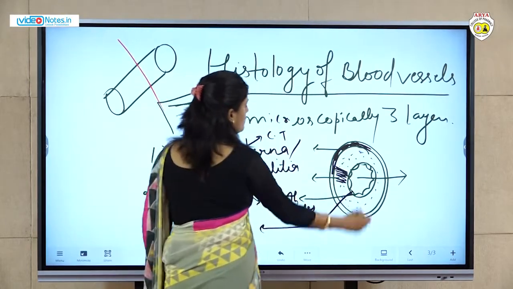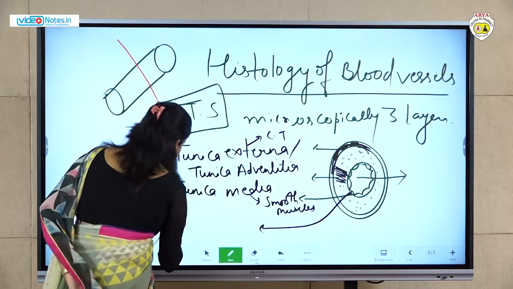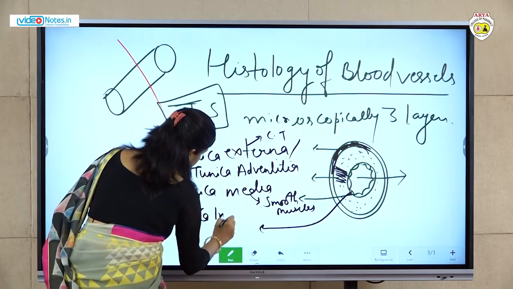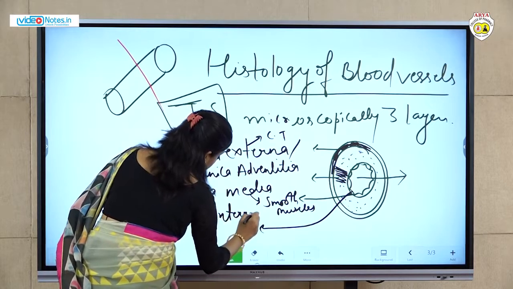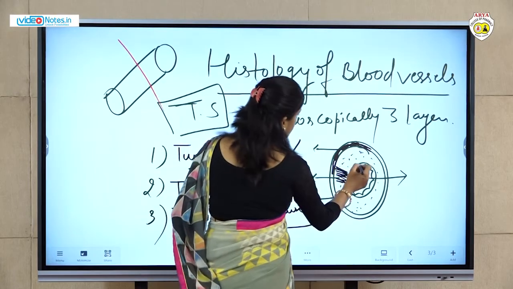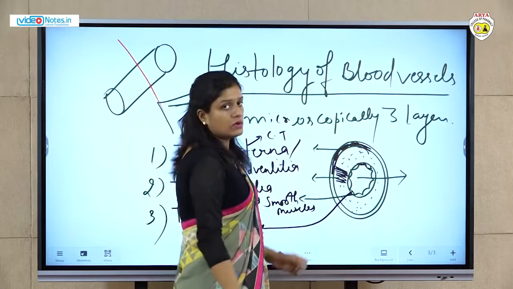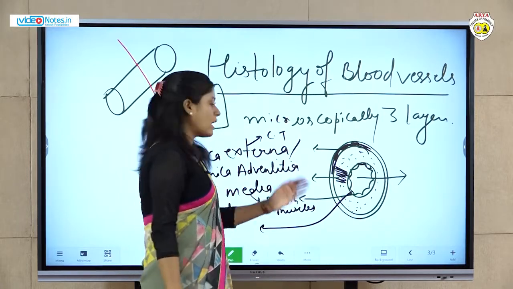This innermost layer is known as the tunica interna. Here we can see the cells. These are made up of cells known as epithelial cells, so these are made up of simple squamous epithelium.